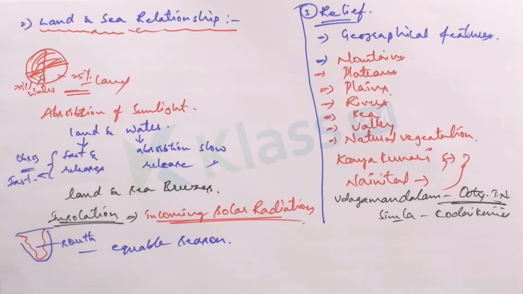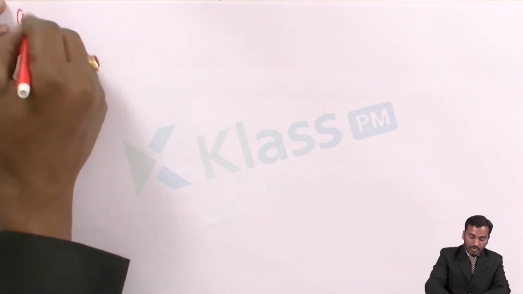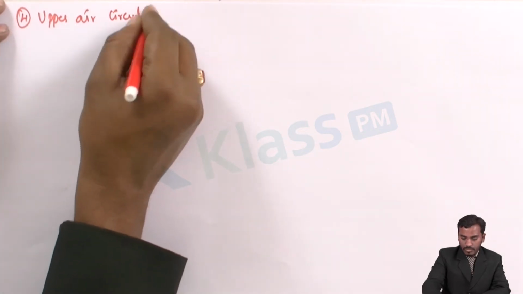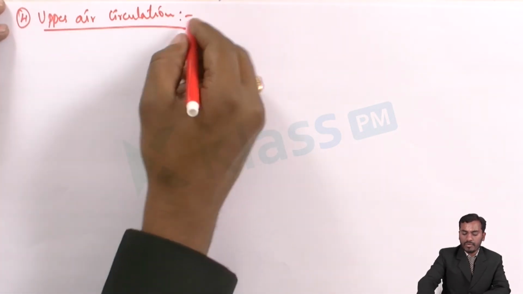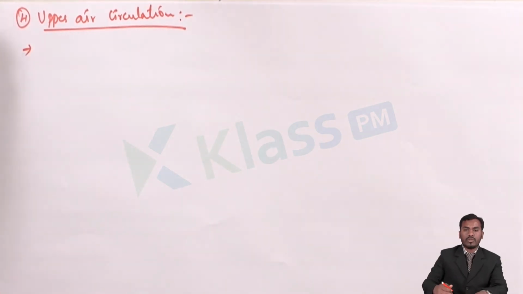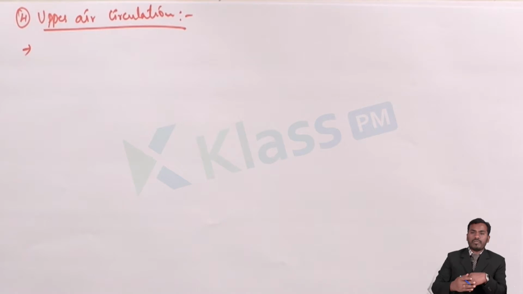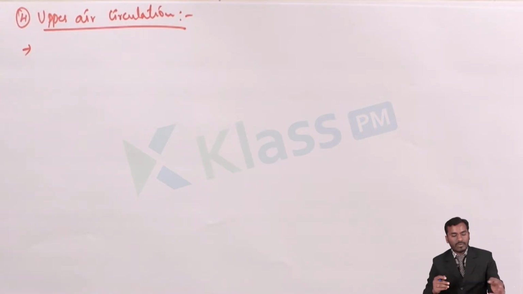Okay, and next what we have is the upper air circulation. What is meant by this upper air circulation? See, all of us know that the fourth physical feature is upper air circulation. I am giving a brief introduction about these particular topics. You people just go through the lesson, you can easily understand because it's in simple terms. So I am giving a brief explanation so that when you refer to it, if you get any doubt, definitely you can ask your doubt in the doubt session of this video. Okay. So next we have upper air circulation.